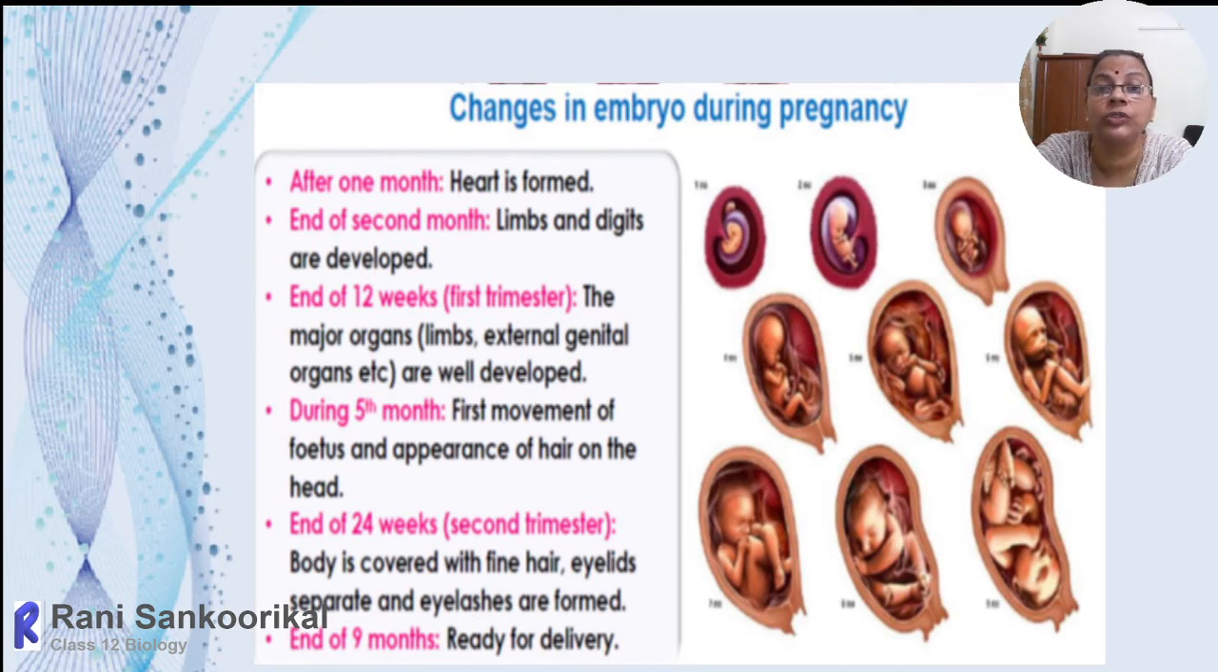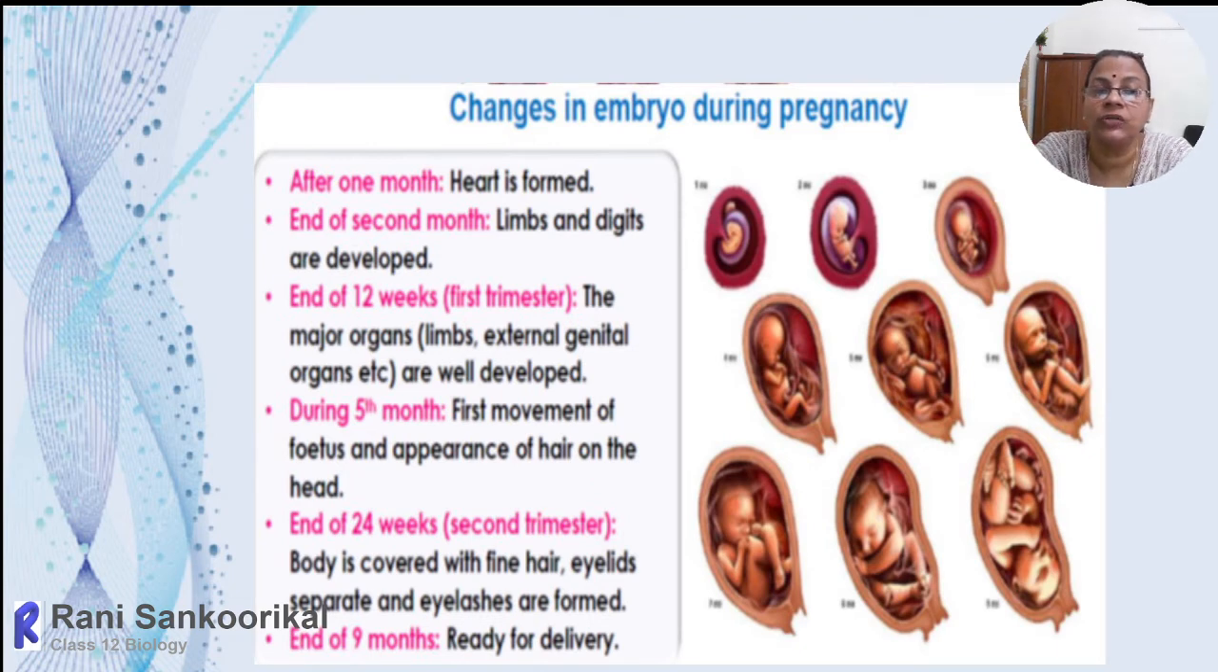Then during the 5th month, the first movements of the fetus can be felt by the mother. Initially, towards the 4th or 4.5 month, the mother may suddenly feel a twitching movement. Then gradually the frequency of that movement will increase, and towards the 5th month, 6th month, often we can feel the fetal movements. The mother can feel the fetal movements.